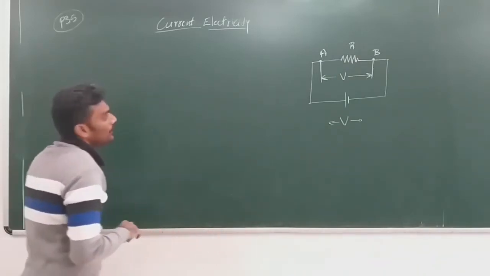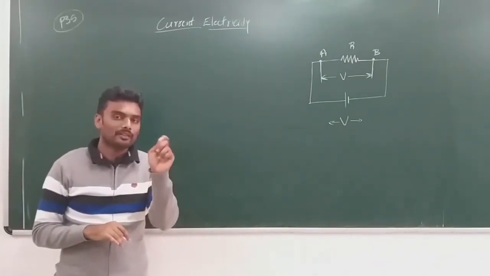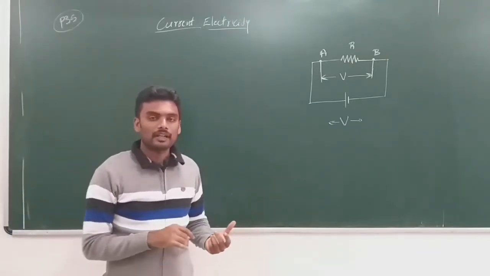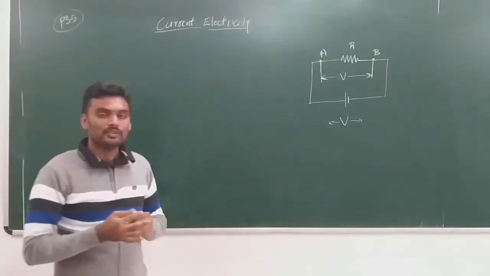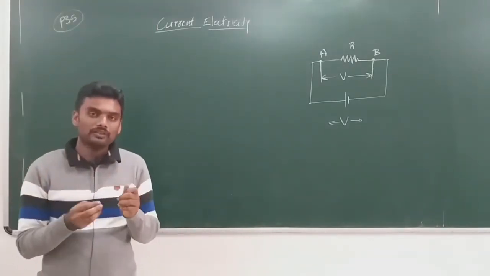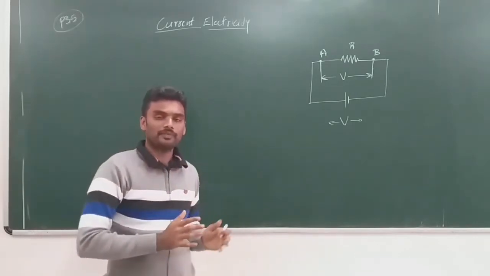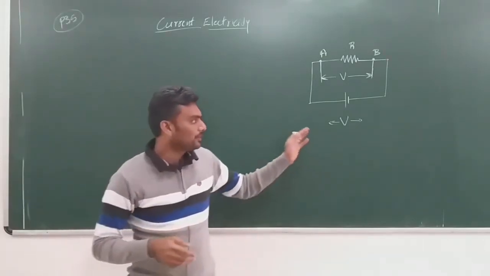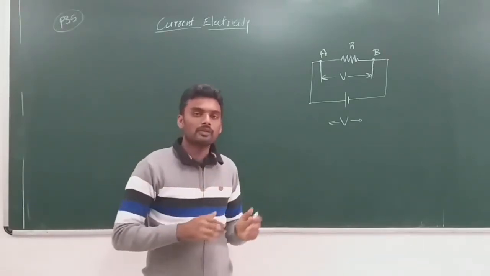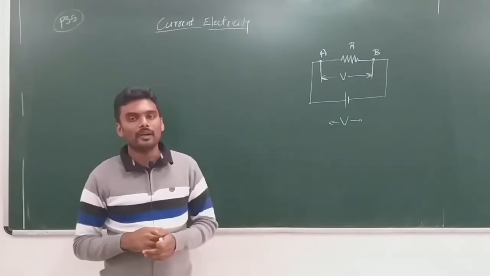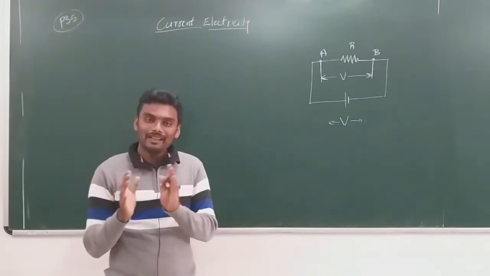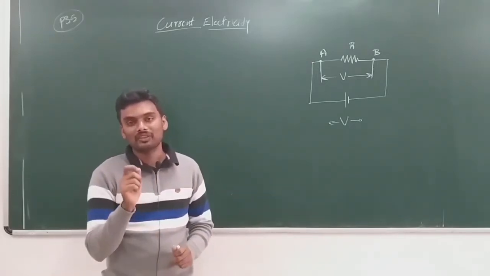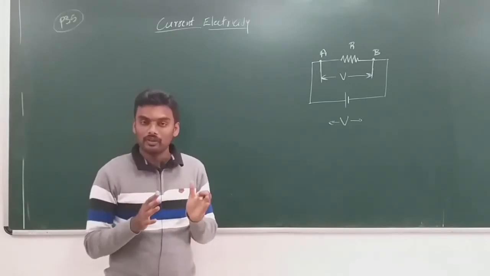Now, see, you should visualize the movement of charge inside the conductor. When you apply potential difference to a regular conductor, the free electrons inside the conductor start to drift under the influence of the potential difference applied by the battery, isn't it? They start to drift towards the positive terminal of the battery, the free electrons. Now, while they drift, the drift velocity of the electrons does not vary, it remains constant, isn't it? The drift velocity remains constant.